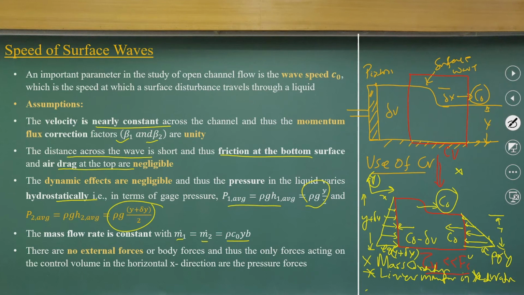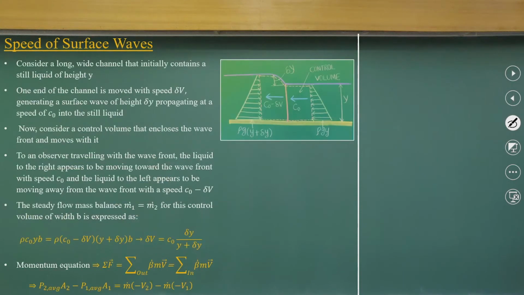If you look at the horizontal direction equations and equate them, the first is the steady mass balance equation for this control volume, which we have sketched again.